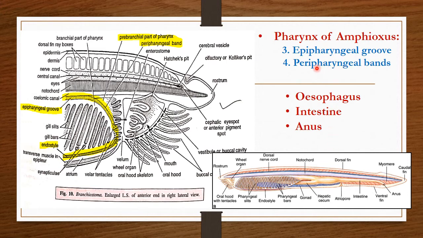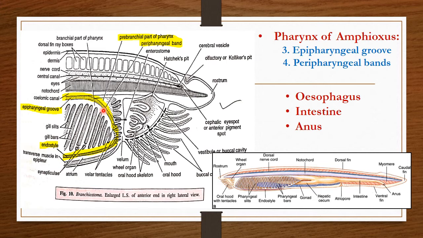Then next is the peripharyngeal band. We can observe here in the front region. These peripharyngeal bands are a pair of narrow ciliated tracts arising from the anterior end of endostyle.